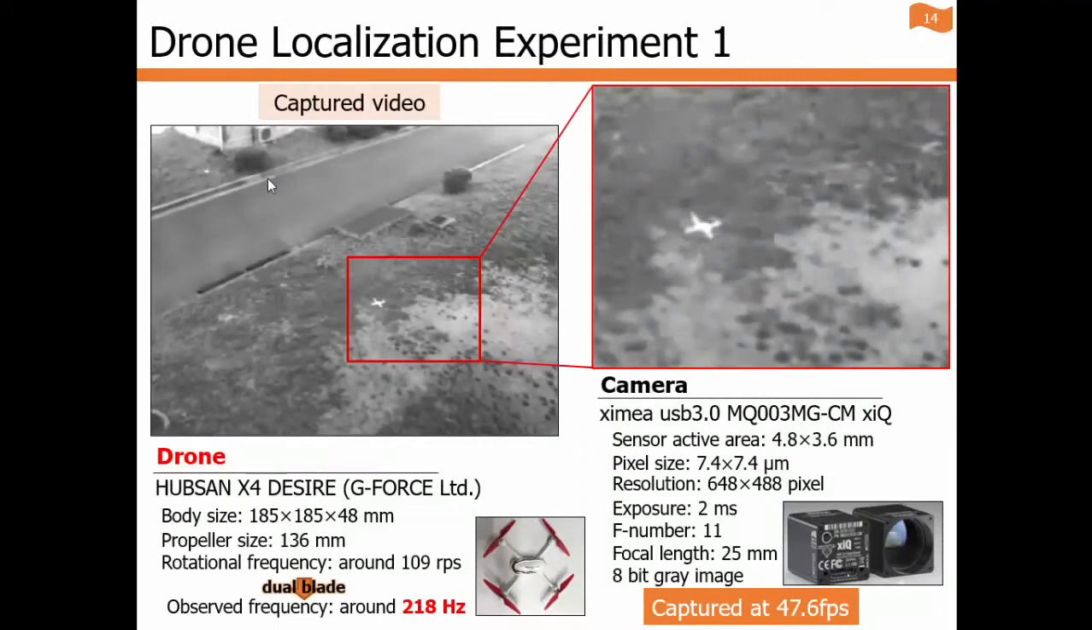And we did a drone localization experiment to verify the algorithm. This is a movie captured at 47.6 fps from simulation. A drone is flying in an outside environment. And this is the drone and camera used, with details.